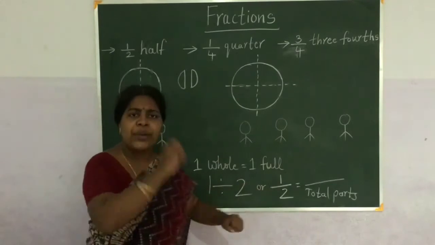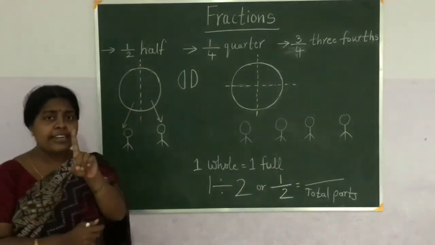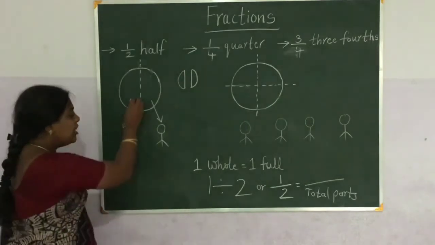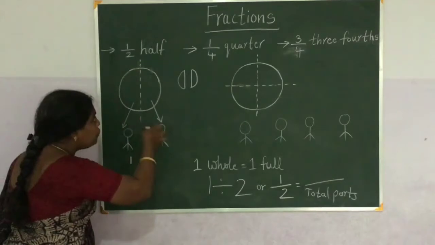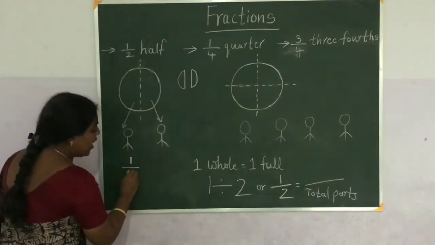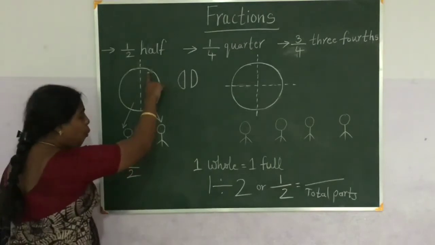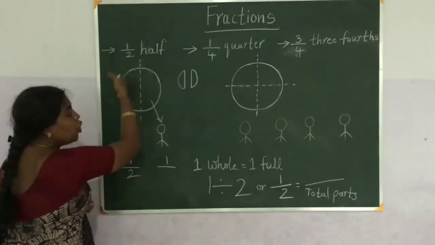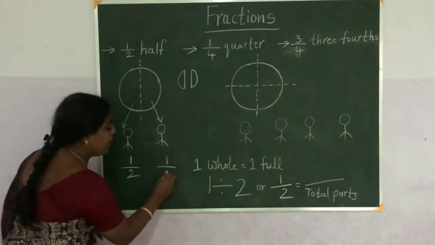And what does 1 mean here? 1 means that each child is getting 1/2. He is getting 1 part out of 2 equal parts. And this child is also getting 1 part out of 2 equal parts because the chapati is divided into 2 equal parts.